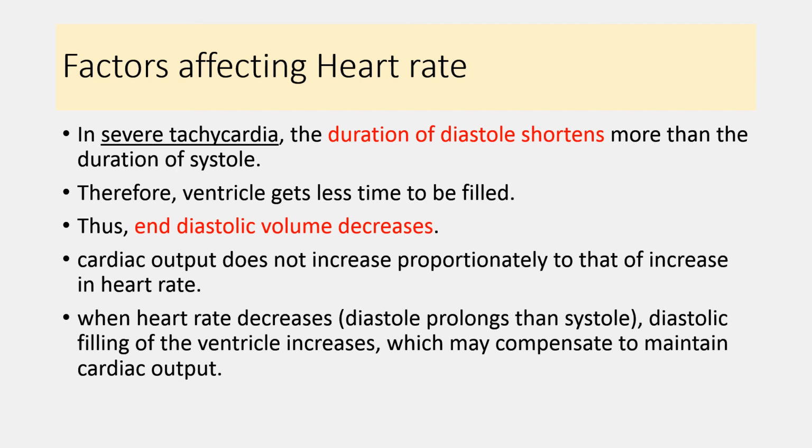Therefore, ventricles get less time to be filled and it decreases end diastolic volume. So even though heart rate is more, end diastolic volume is less. So cardiac output does not increase proportionately to the increase in the heart rate. So in severe tachycardia, cardiac output may not increase proportionately with the increase in the heart rate.